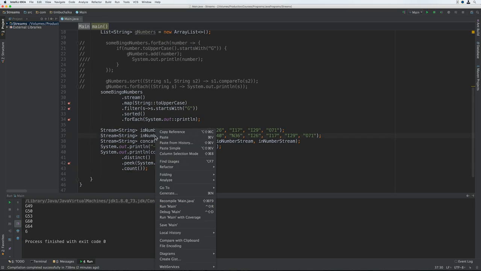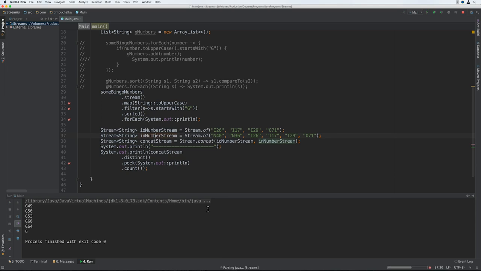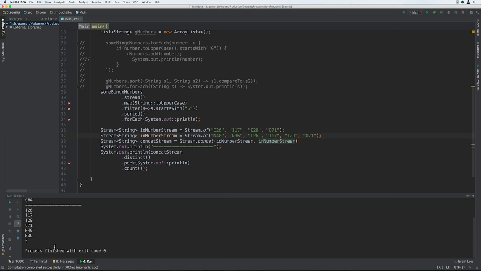All right, so let's actually try running that. So you can see we've got the 6 distinct items in the stream that was returned from distinct, followed by the count. Now the documentation states for the peek method, it mainly exists to support debugging, and that's obviously what we're using it for here, to be able to print that out as we go through and show the elements that actually remain after the distinct was called.